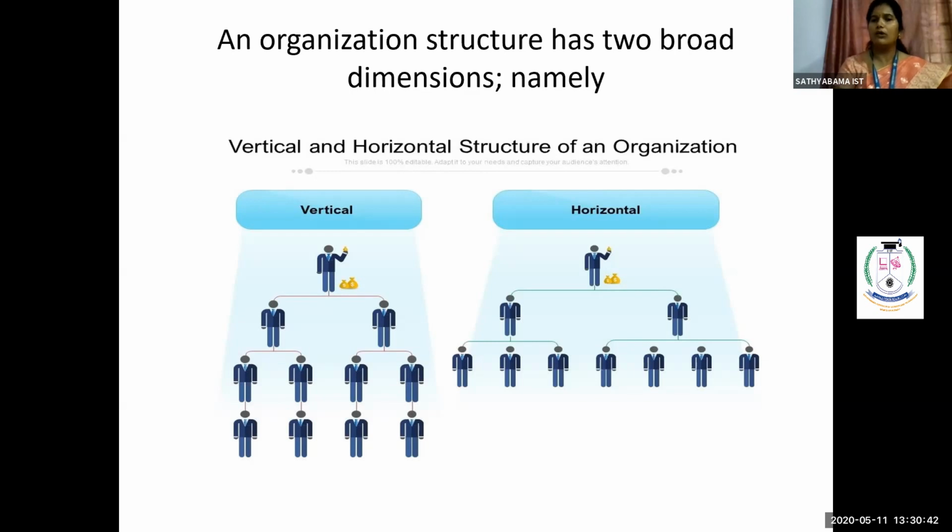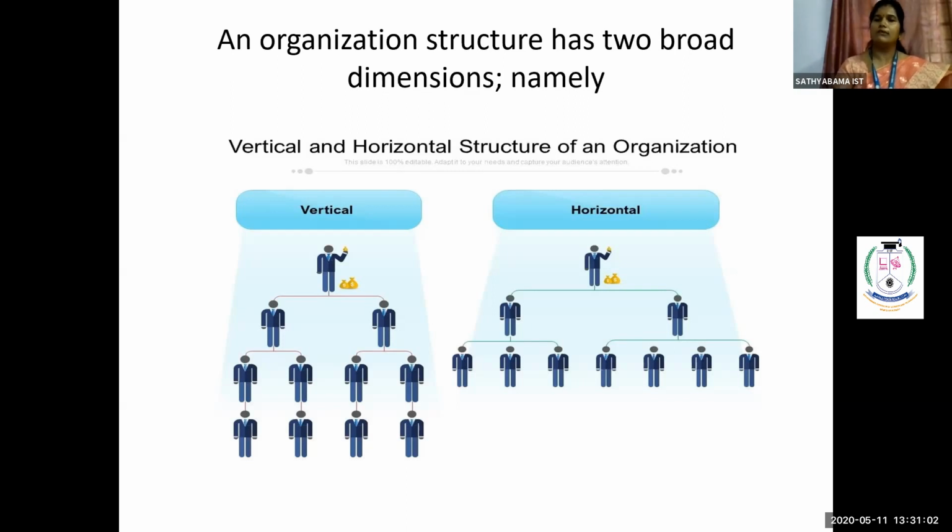Simultaneously, you can see horizontal. Horizontal, in the other way around, we call a wider span. Wider span in the sense that one single superior has full control over the overall people who are working under him, maybe 5 or maybe 6.